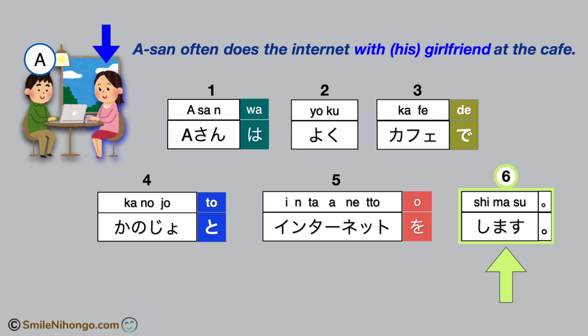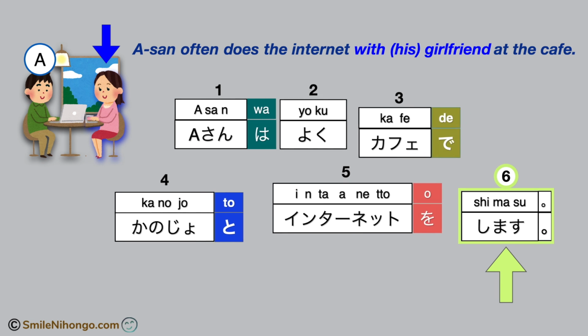As I explained at the very beginning of this course, the word order in Japanese is quite flexible. In this case, as long as you don't move number 6, します, you can shuffle other units as you like in the sentence. For instance, you can go like this.